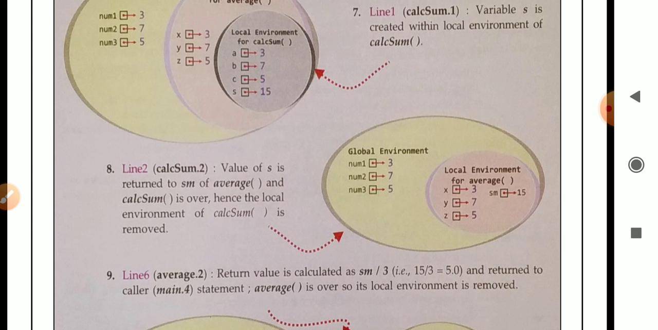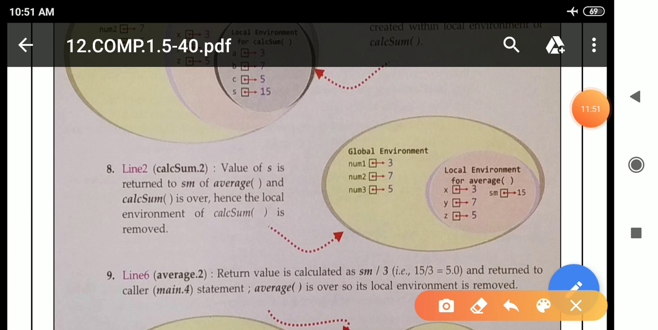And after this the calsum is over, means the environment will be closed because the lifetime of this particular local environment is completed. So after the completion of the work of that particular function, this local environment will be closed.